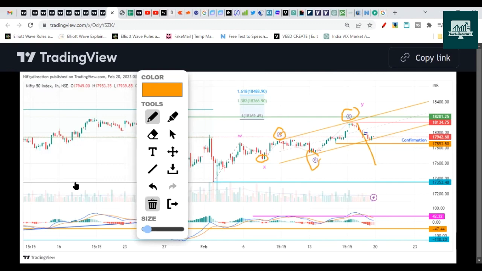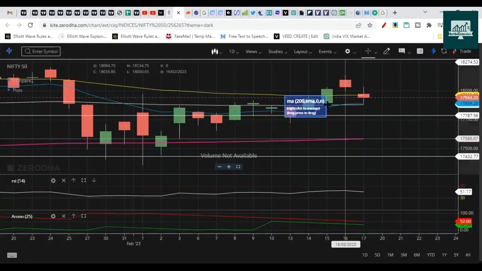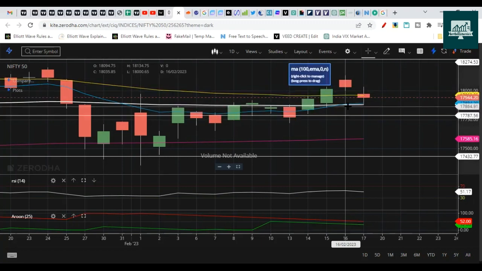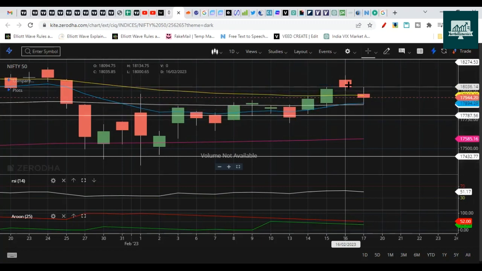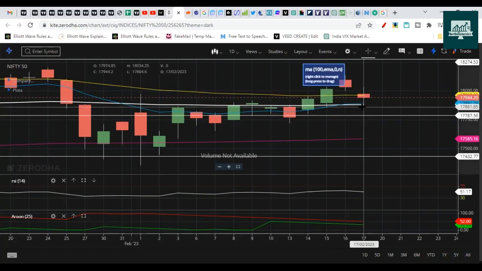So one thing I want to wait for is a break of 17,853. Okay, this is the low that we want to wait for a break of, because for 2 sessions Nifty dropped but it did not break this low, which is okay. So this is the bullish candle. It opened with a gap up and closed that gap on that day. So if it had broken this low on the same day itself, then the reversal would have been confirmed. Or if the second candle had broken that low, then also there was a chance that we could consider it to be bearish.